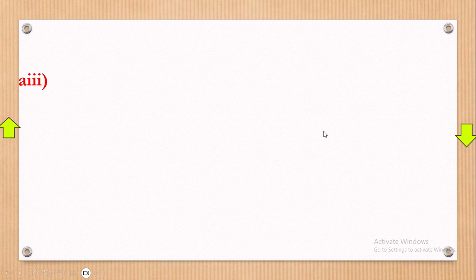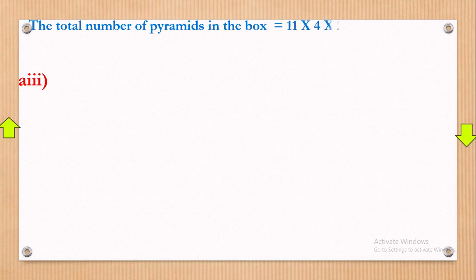Let's go there and see. So we shall now say the total number of pyramids in the box equals 11 times 4 times 2, and that will give us 88 pyramids without fail. Okay.